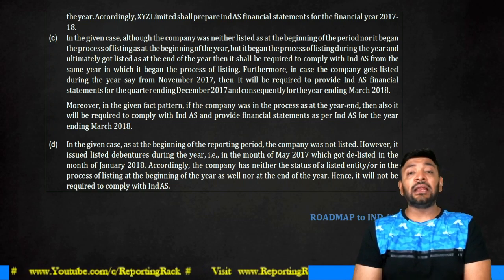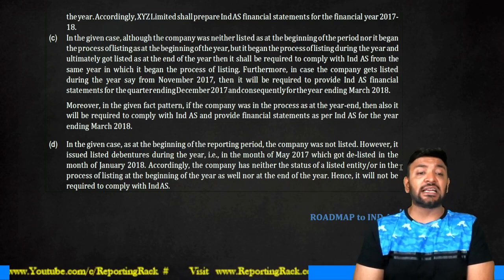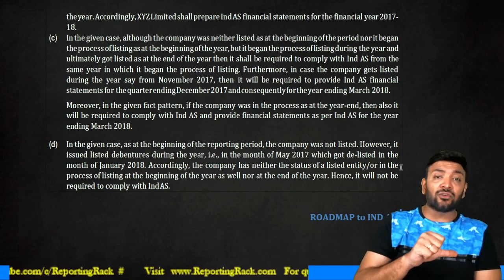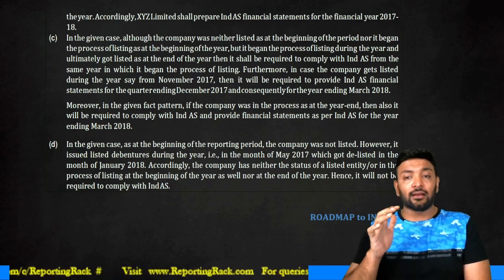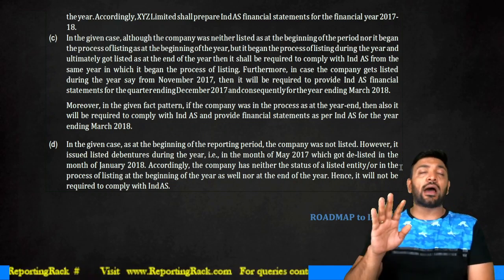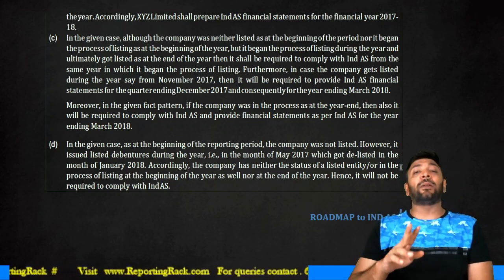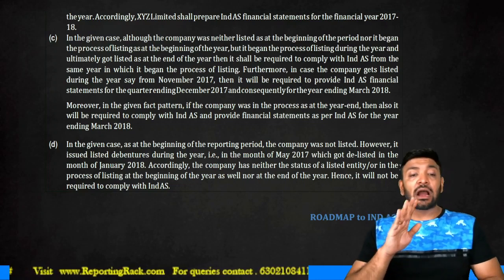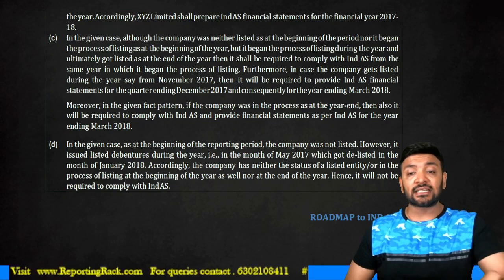Accordingly, the company never had the status of a listed enterprise or was in the process of listing, either at the beginning of the year or at the end of the year. Hence, it does not need to comply with IND AS. It will prepare its financial statements only in compliance with the Companies (Accounting Standards) Rules 2006.